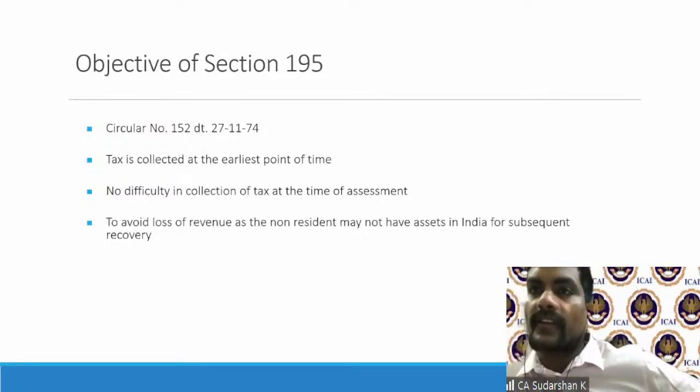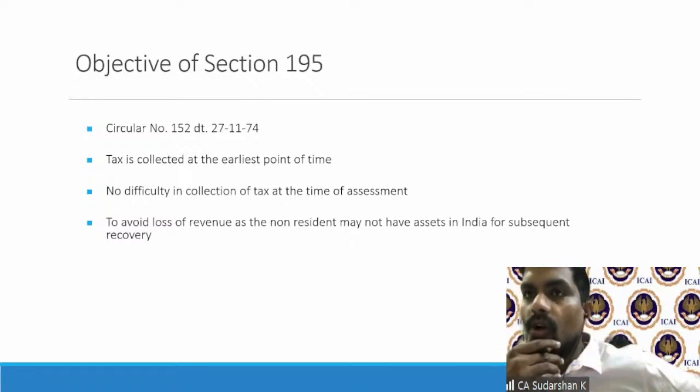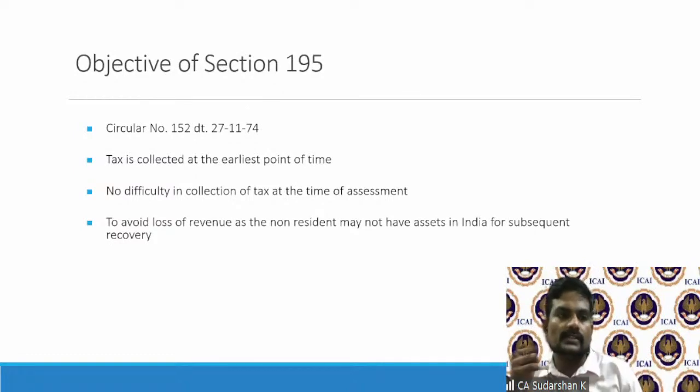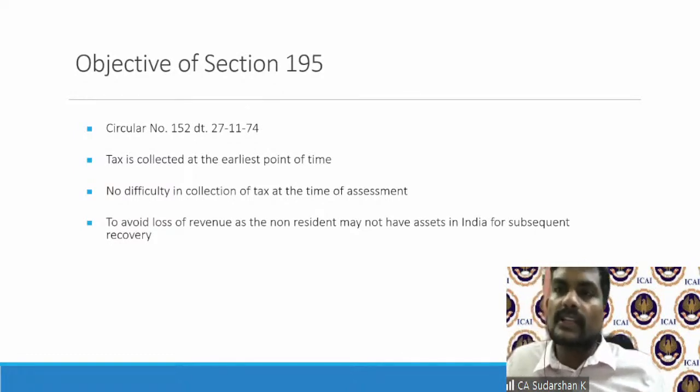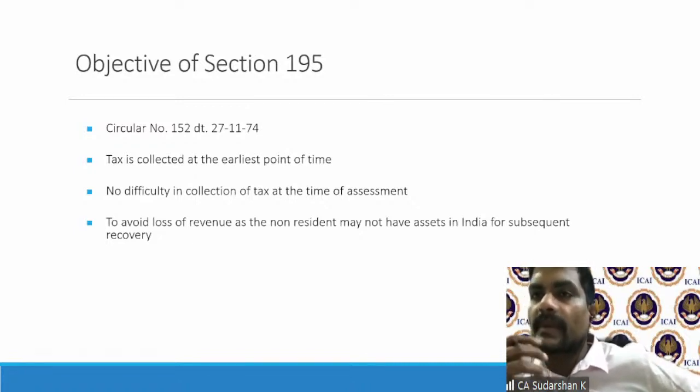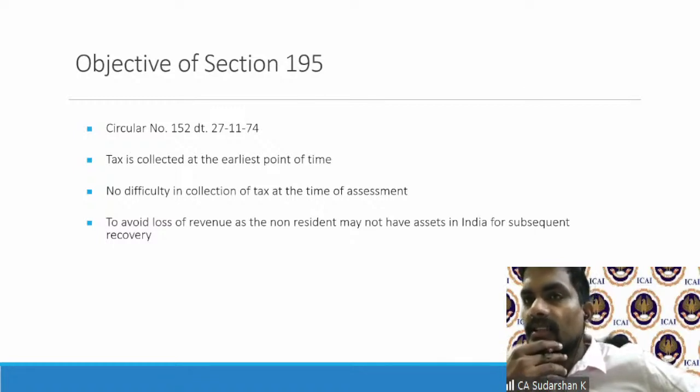So section 195, of course, today we also have other TDS provisions for non-residents, but 195 at that point in time was exclusively for non-residents. We'll see what the others are, but 195 is a very major section that was introduced, the rationale being that it is very difficult to collect tax from non-residents.